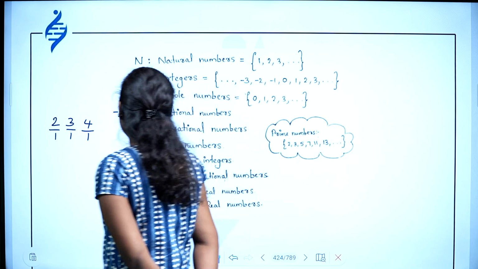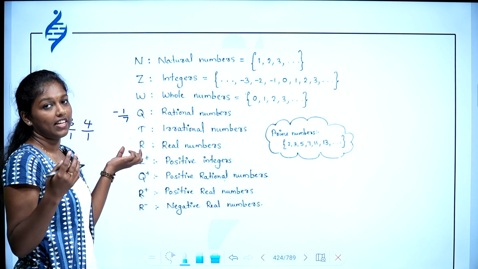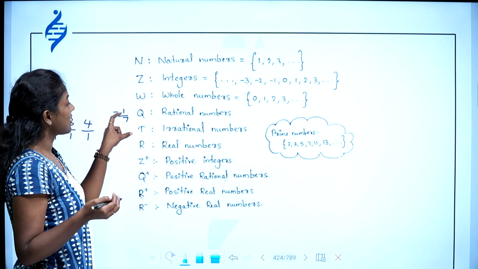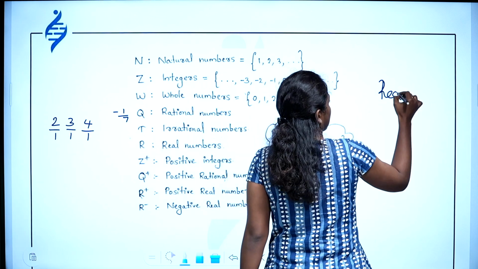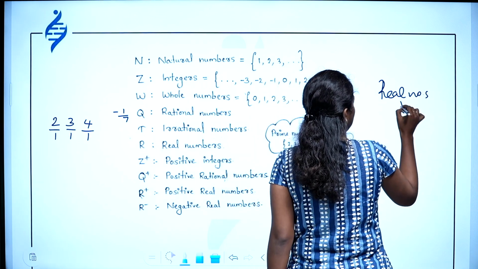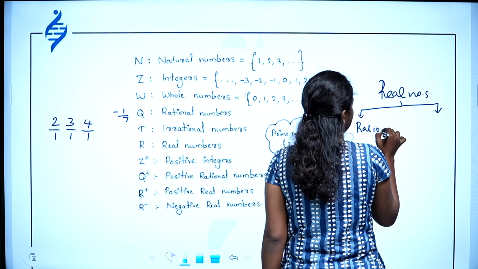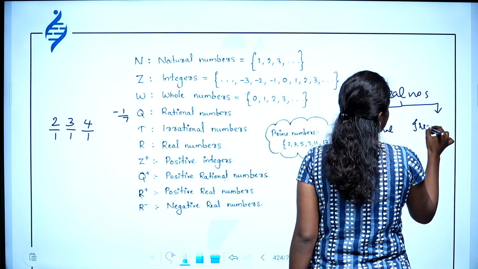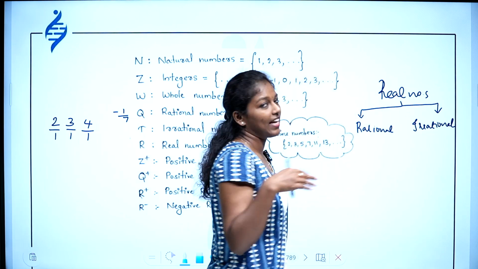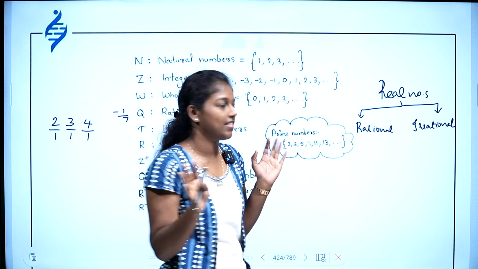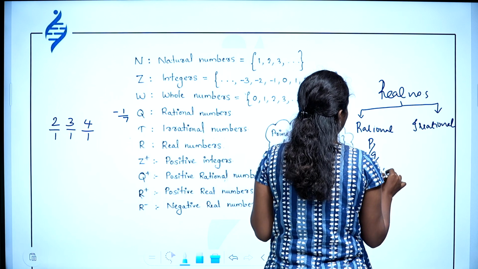Then there are real numbers. The next classification is real numbers, but rational and irrational numbers come under real numbers. I can write it like this: real numbers can be classified into two, rational numbers and irrational numbers. Rational numbers, as we have discussed, include natural numbers, whole numbers and integers; all of these come under rational numbers, or the p by q form with q not equal to 0.